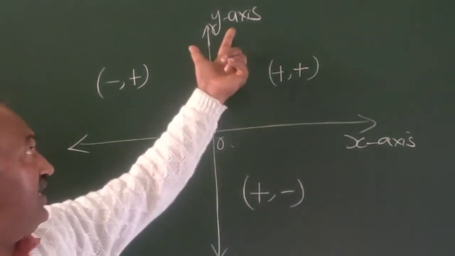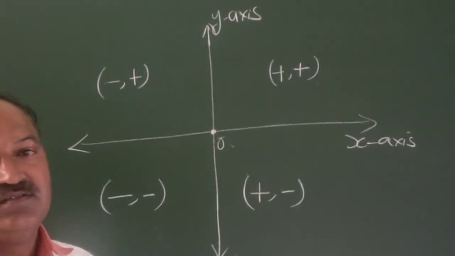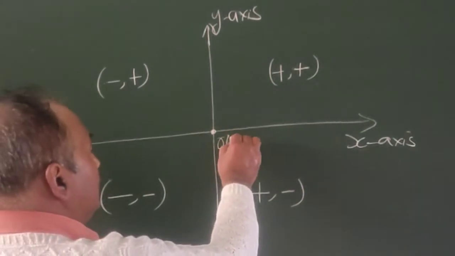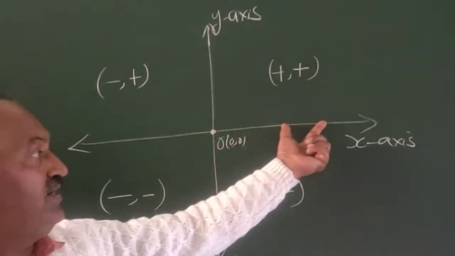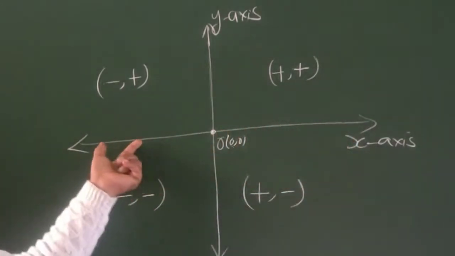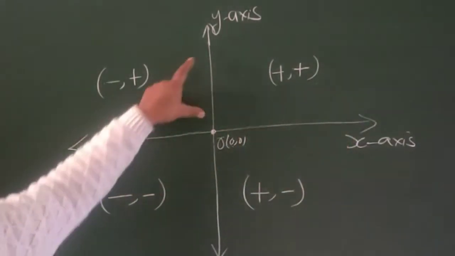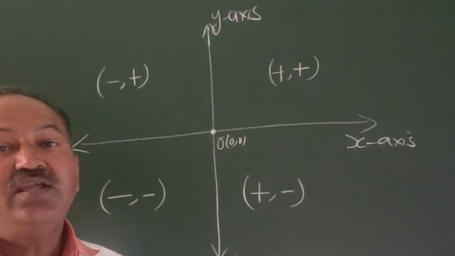The x-axis and the y-axis intersect each other at a point called origin, whose coordinates are 0, 0. In this side, this is positive x-axis and this is negative side of the x-axis. This is positive side of the y-axis and this is negative side of the y-axis.